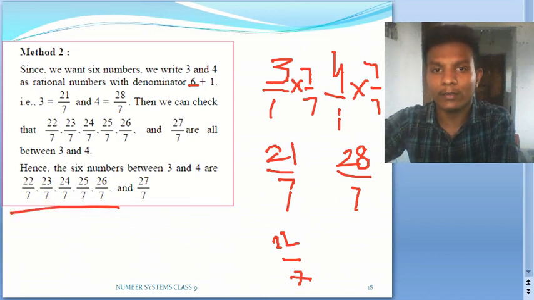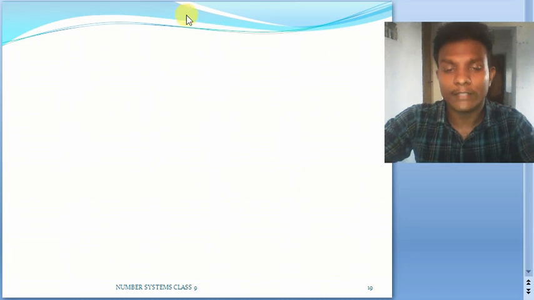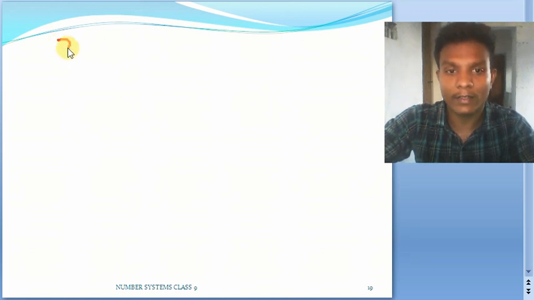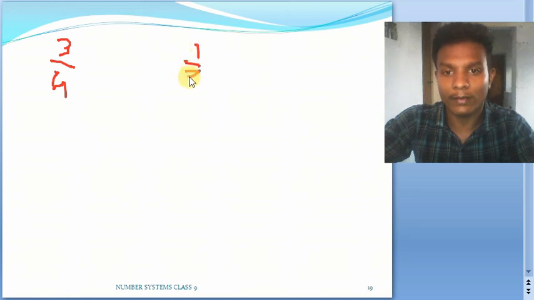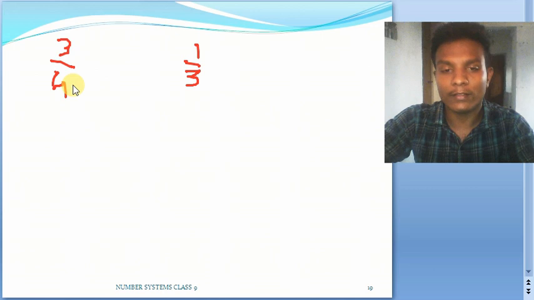But what if the denominators are not equal in the first step itself? Let me take an example. Suppose our numbers are, let us say, 3 by 4 and one more number, 1 by 3. We can use the mean method also, but I am telling you how to find the same using our average or mean method.